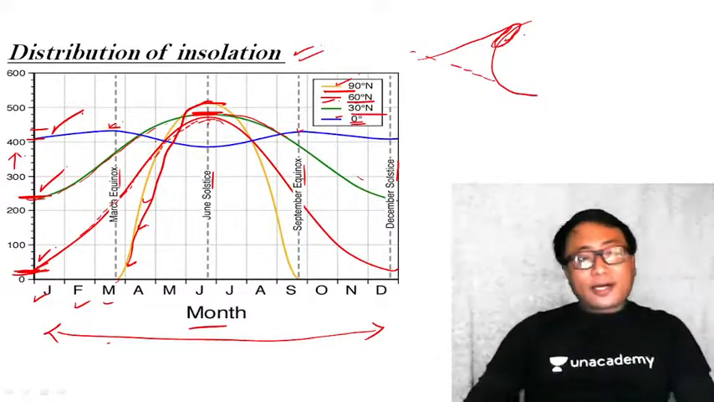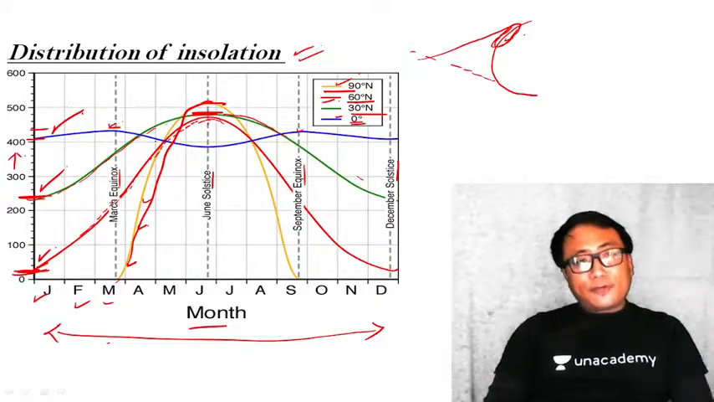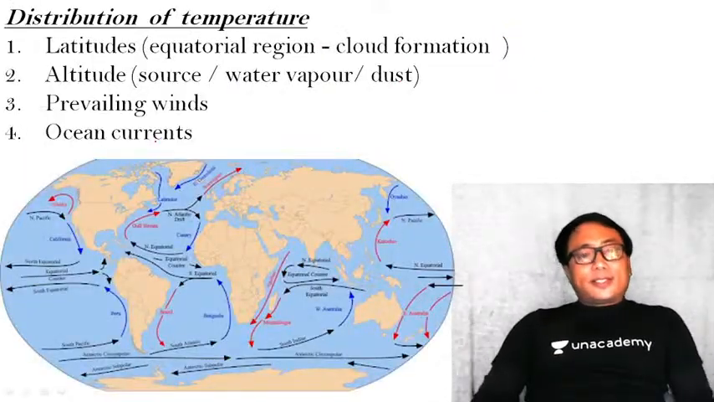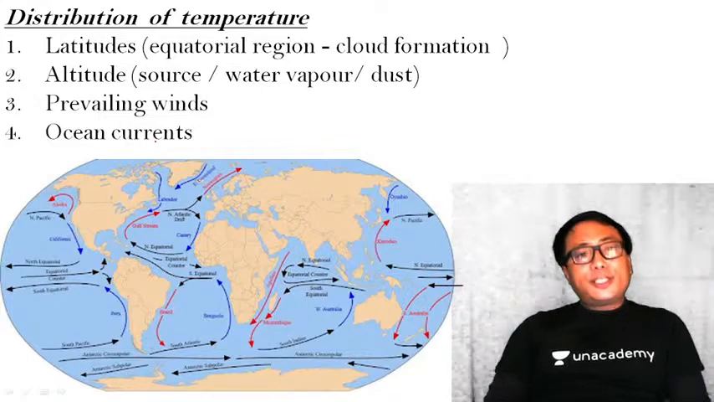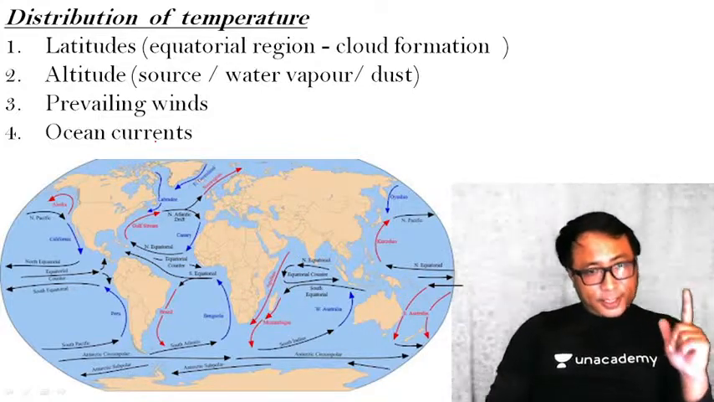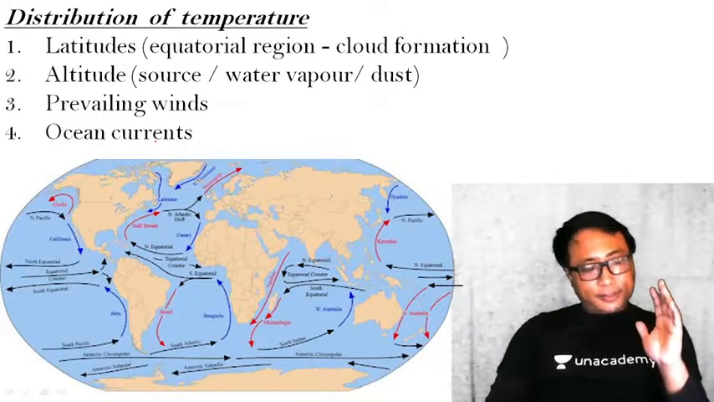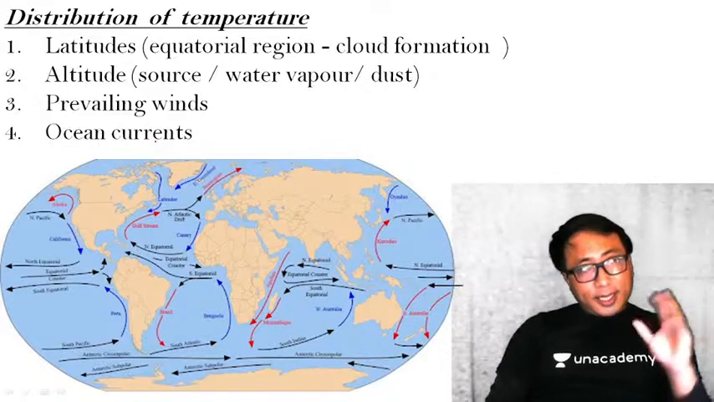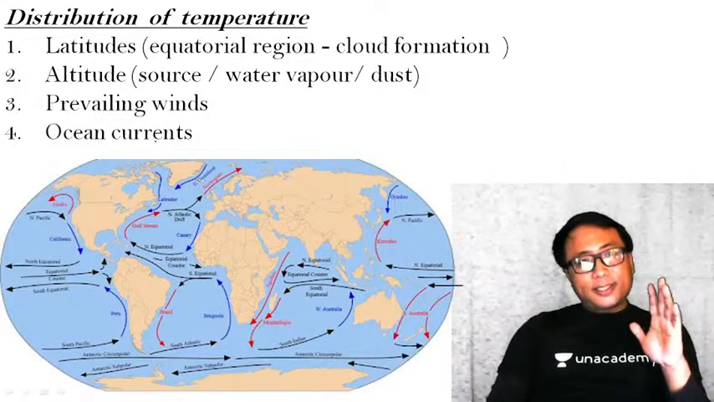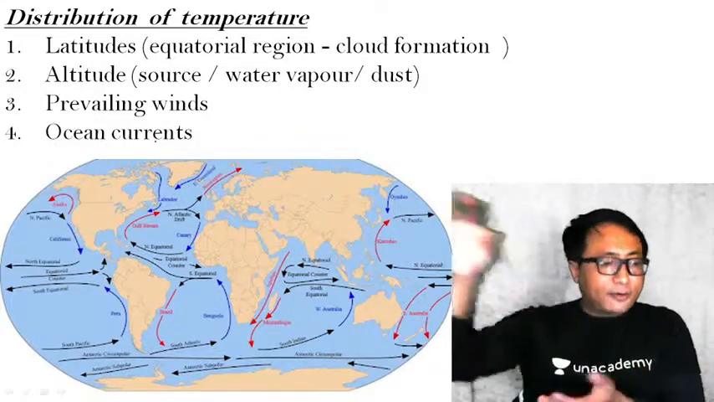So this particular graph is very important. It shows the entire distribution of insolation on the Earth's surface. Okay, chalo. Let us go to the next portion, that is distribution of temperature. You see here, insolation is one, temperature is another. Insolation is the sun's ray on the Earth's surface. Temperature is the actual temperature of any specific place over the Earth's surface.